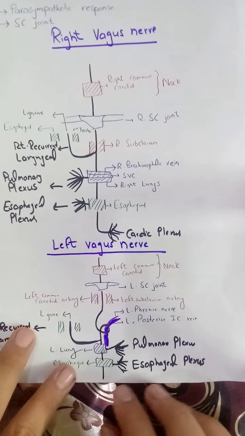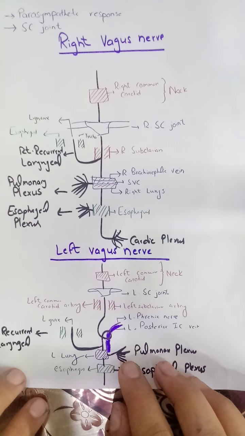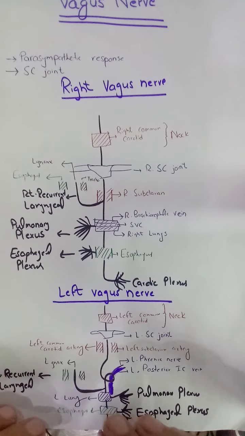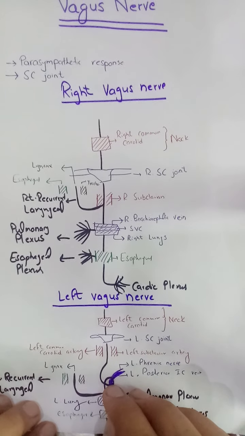So this is the whole detailed diagram regarding the right and the left vagus nerve, and their relation with the several structures in the mediastinum.